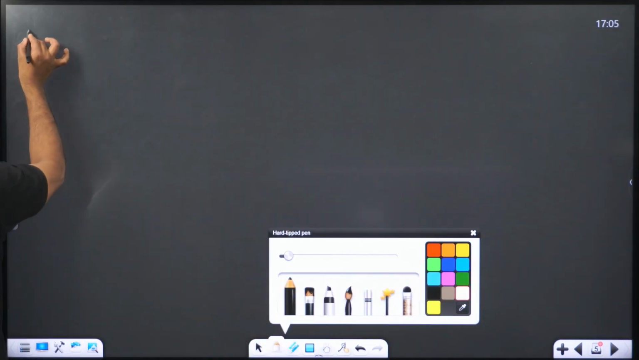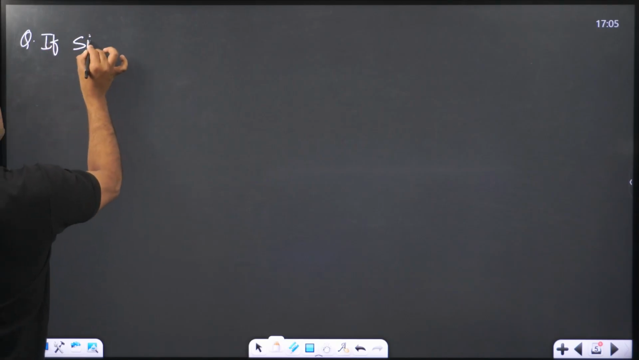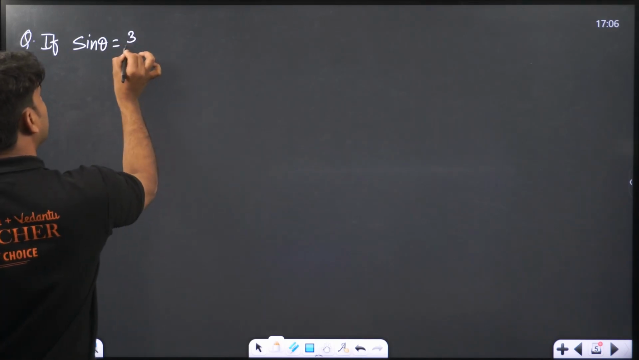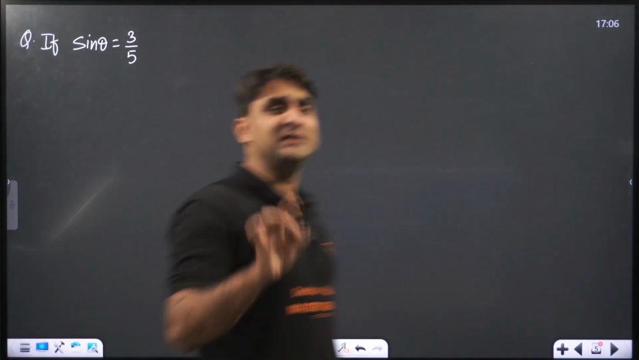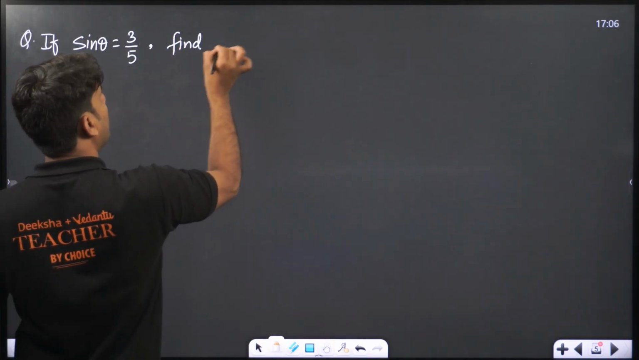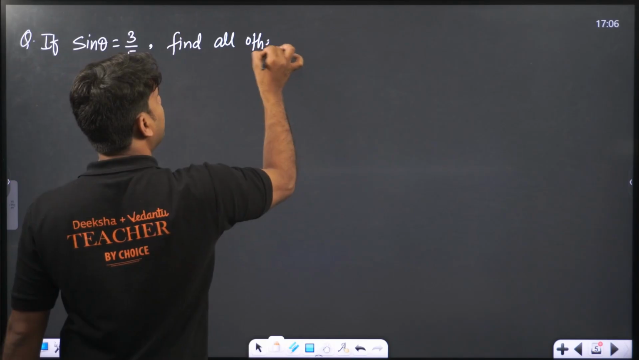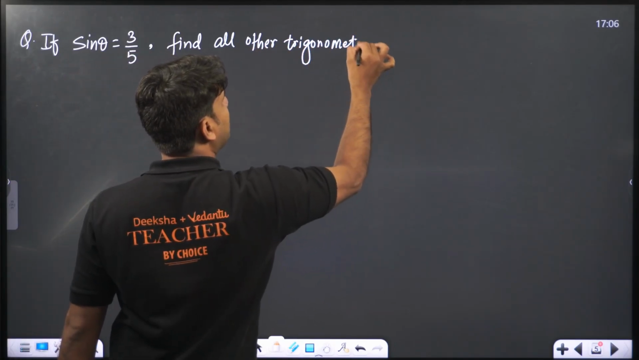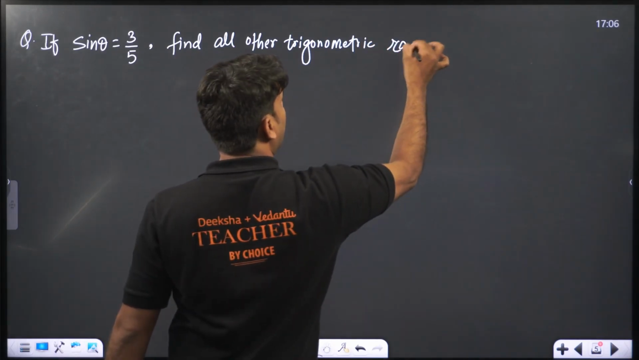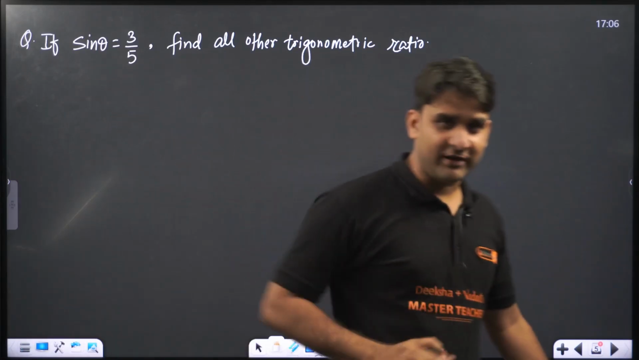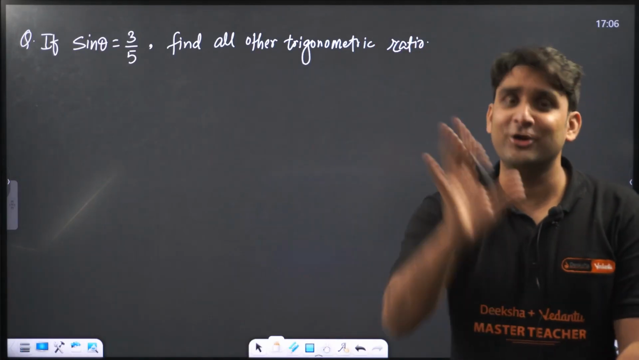Look at the question, guys. Question number 1. If sine theta is equal to 3/5, find all other trigonometric ratios. Only one piece of information is given to you: sine theta is 3/5. Find all the other trigonometric ratios.